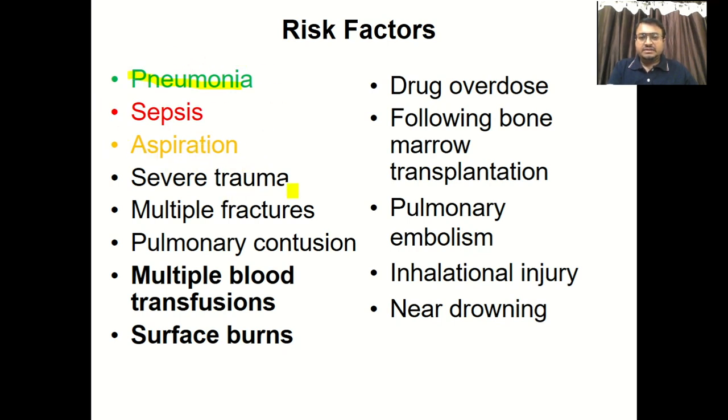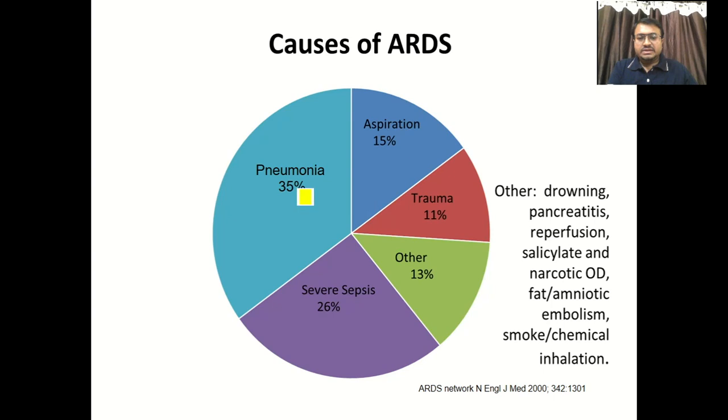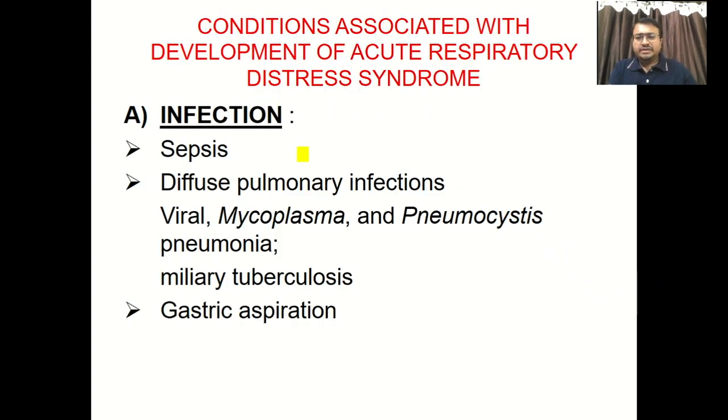Apart from infection, there are certain other etiologies, like severe trauma, multiple fractures, and pulmonary contusion. These three are associated with trauma. Multiple blood transfusions and even burns will produce ARDS. Some drug overdose, bone marrow transplantation, pulmonary embolism, inhalational injury, and drowning are very rare causes, but they are risk factors for ARDS. So you can see pneumonia at the top at 35%, sepsis 26%, aspiration 50%, and the rest of the causes 24%.